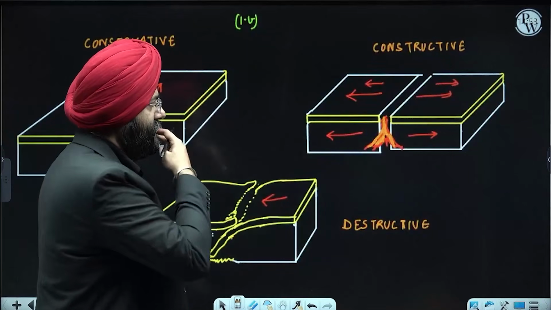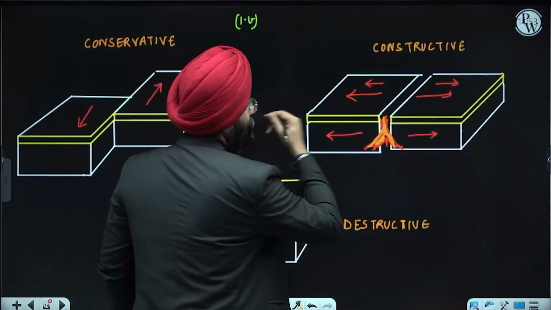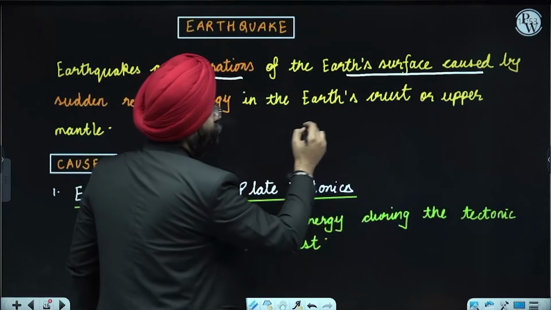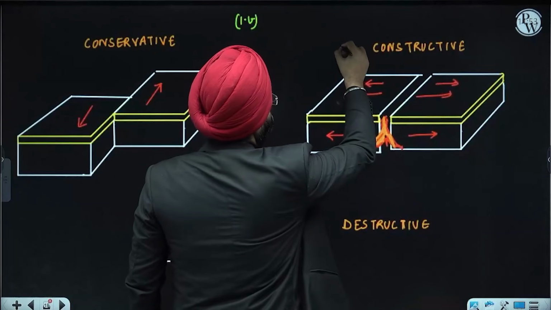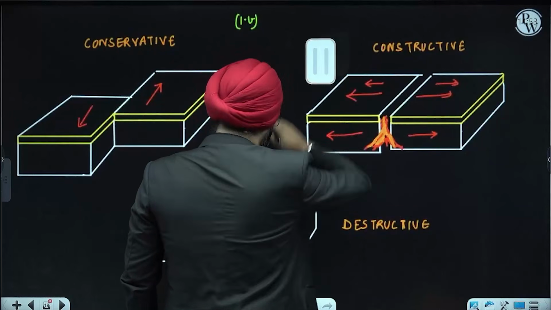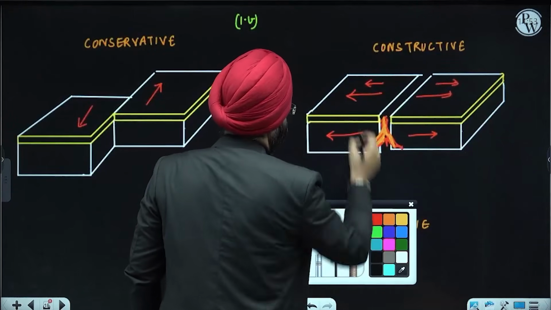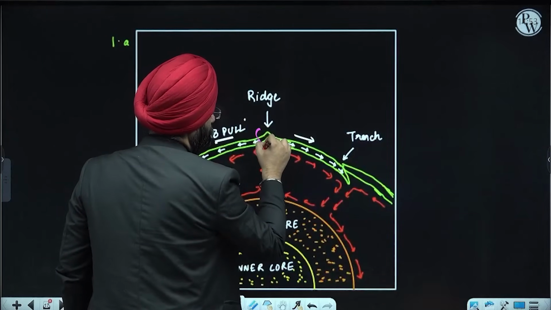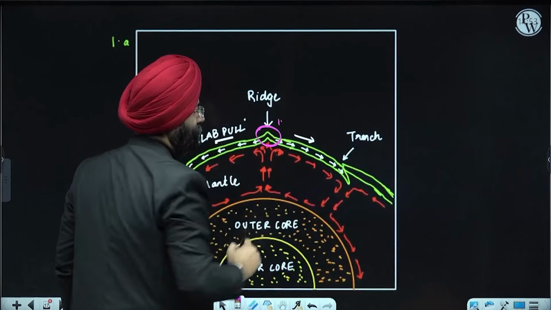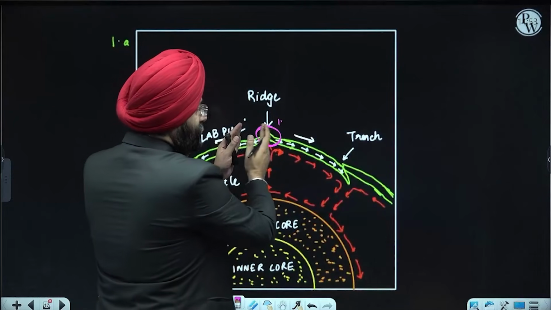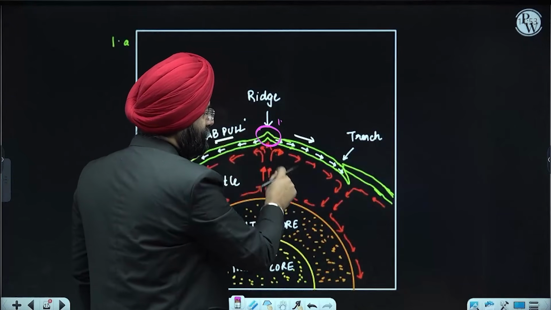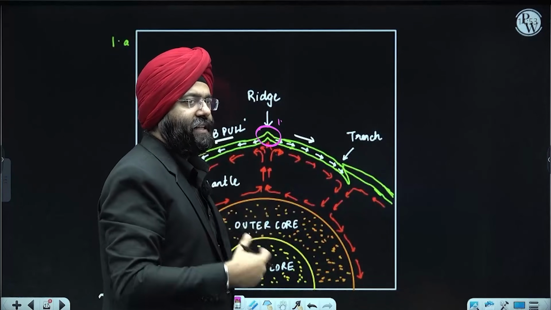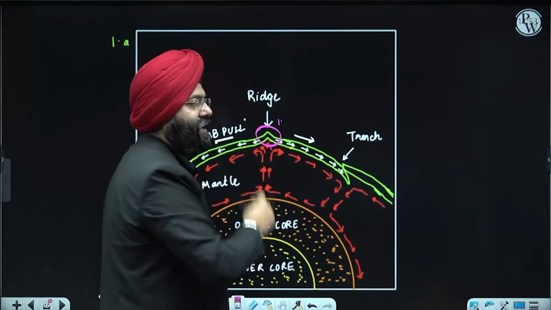Let us put one over here, one here. The plates are moving apart because of the slab pull action or the pressure exerted by the convectional current inside the mantle.